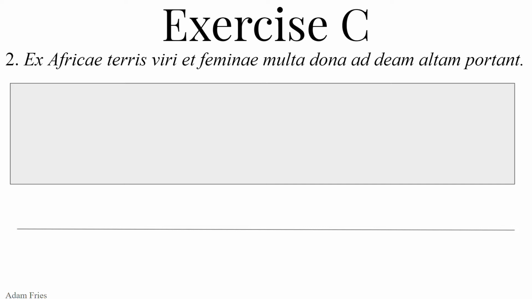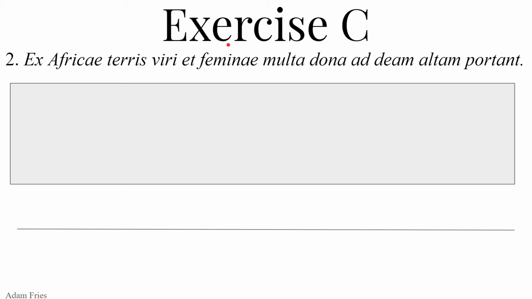Viri. Viri, from vir, masculine, meaning man. That could either be the genitive singular showing possession of the man, or it could be nominative plural, being the subject or predicate nominative. So the men, and the men are doing something, doing the action of the verb. Et. Et is a conjunction. Conjunctions are joiners, linking this word and this word, thing X with and thing Y.